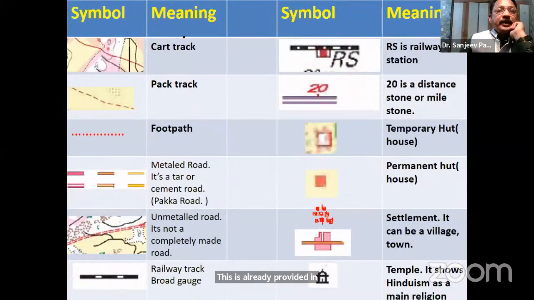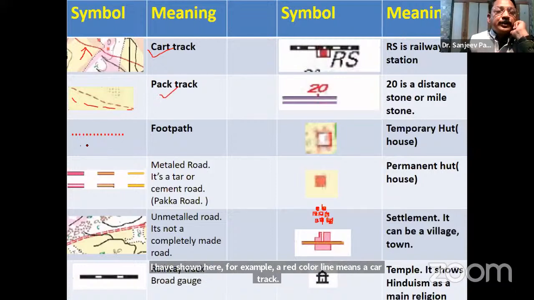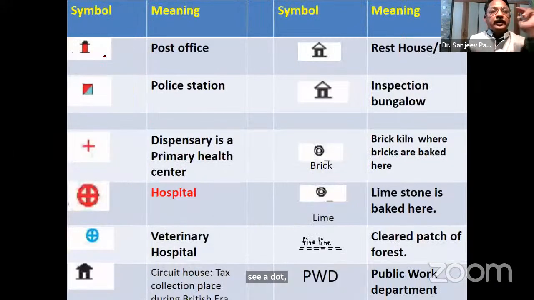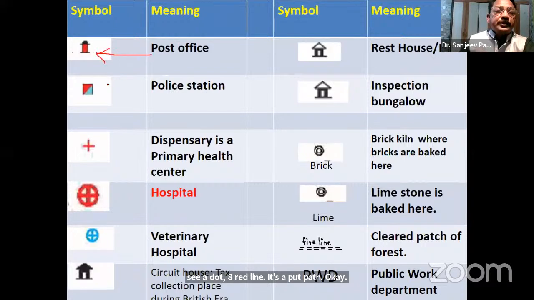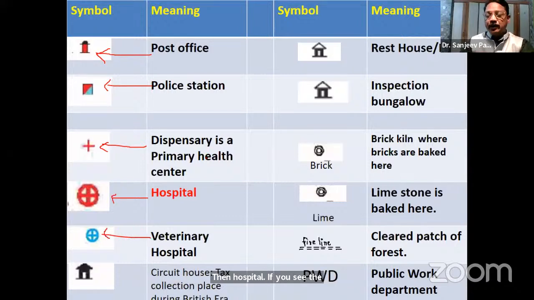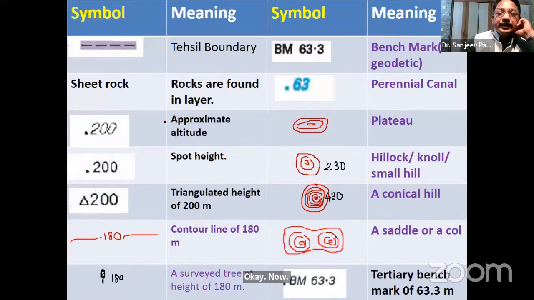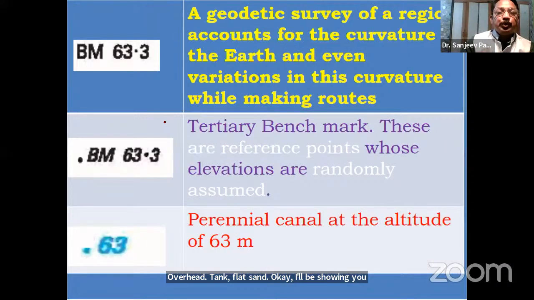I have shown here, for example, a red color line means a cart track. If you see a broken red line, it is a pack track. If you see a dotted red line, it's a footpath, and so on. Similarly, the symbols of post office and police station are to be learned by heart by the students. Dispensary, then hospital. If you see the blue color one, that is the veterinary hospital, and so on. Overhead tank, flat sand. I'll be showing you these symbols to make you understand in a better way. All this I'm going to show you.